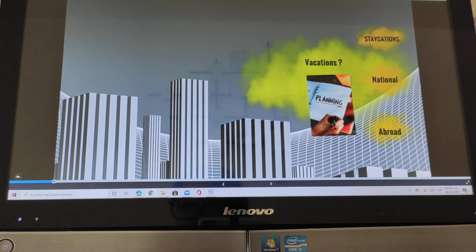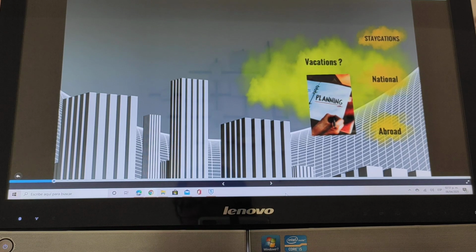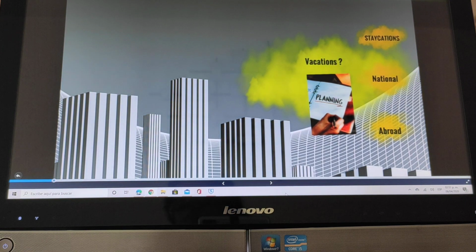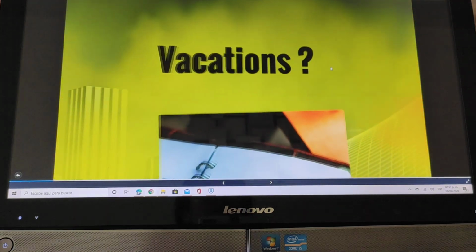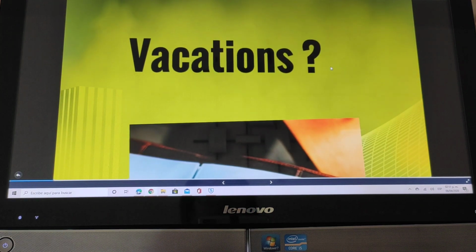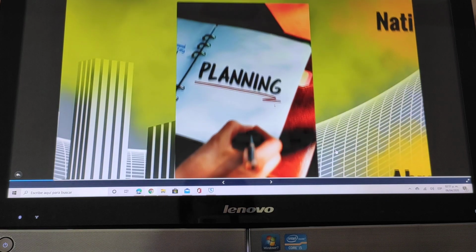The final objective is to design a brochure with action plans for Mexican families during this COVID-19 quarantine. Let's start with these questions. Are we on vacation? Some people might say yes, some people might say no, but anyway, we need a plan.